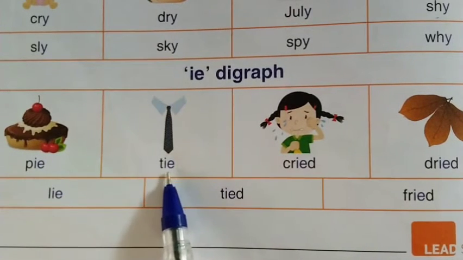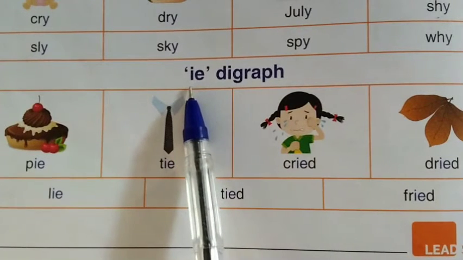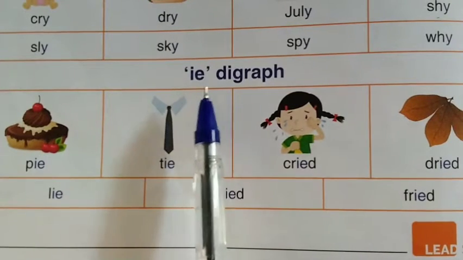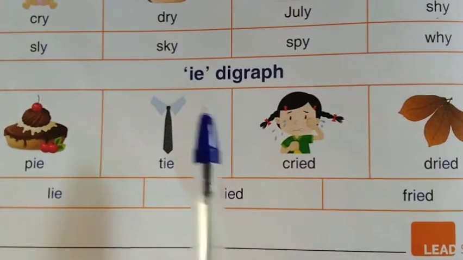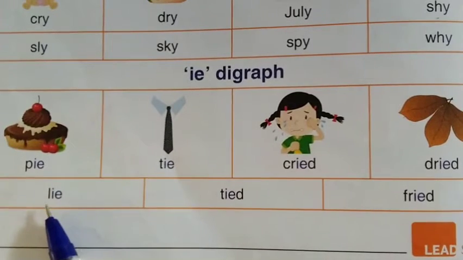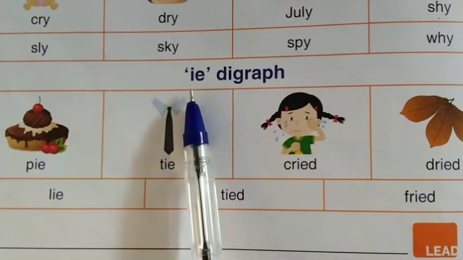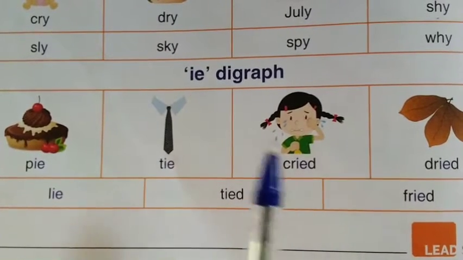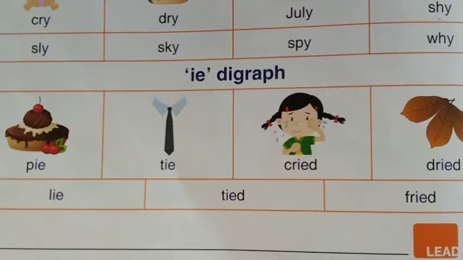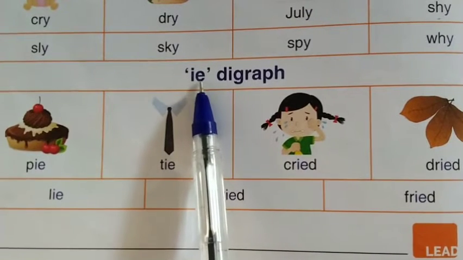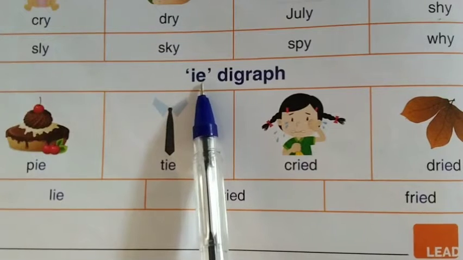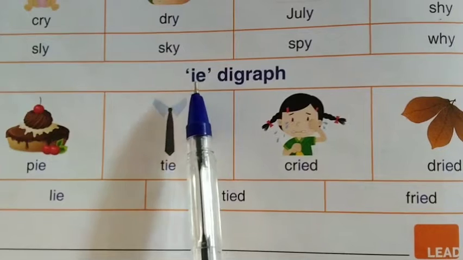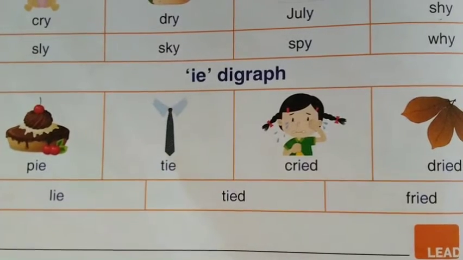I as in tie. I as in cried. I as in dried. I as in lie. I as in tied. I as in fried. I, E, these two letters come together to make the single sound. What digraph? I digraph. Shall we move to the next one?